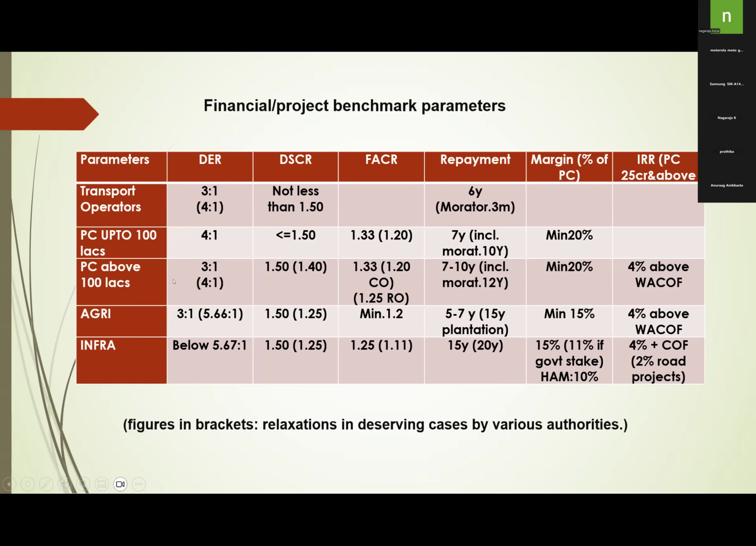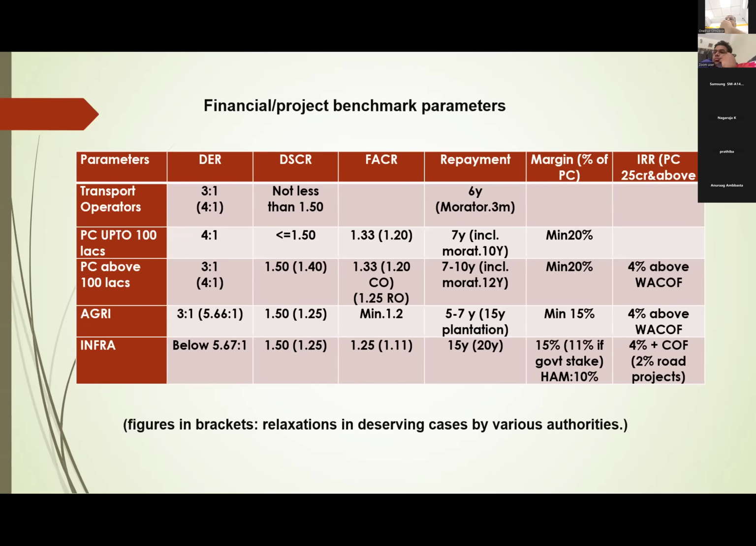Above 1 crore also, it is permissible. For agriculture also, it is 3:1. But 5.66:1 is applicable only for projects up to 10 lakhs. Right? For infra, 5.67 also is permissible. What is debt equity ratio? Long-term debt divided by tangible net worth. That is debt equity ratio. Tangible net worth means total net worth minus intangibles. So out of their net worth, how many times their net worth they have taken as outside borrowings? This is leverage. Okay.